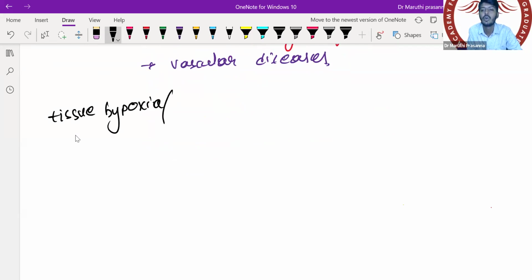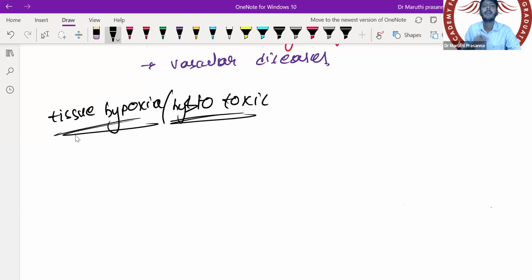Tissue hypoxia is also called histotoxic hypoxia. So in histotoxic hypoxia, basically what we are doing is inhibiting the tissue respiration.